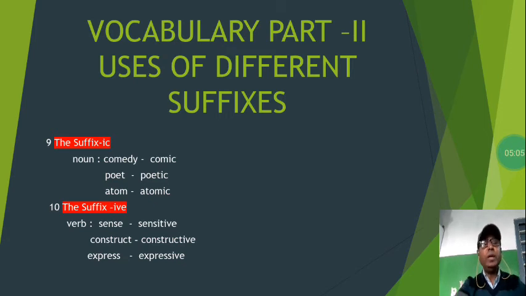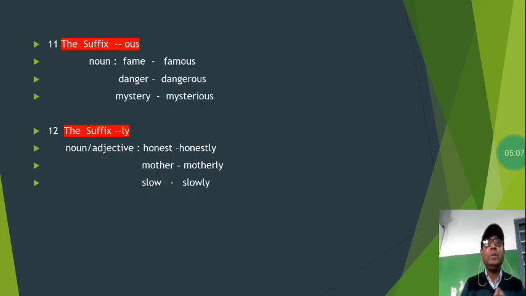So let us see some more examples of suffixes and the new words so formed by adding these suffixes. Next is the suffix OUS. The nouns fame, danger and mystery are changed by adding OUS. These are a few examples.